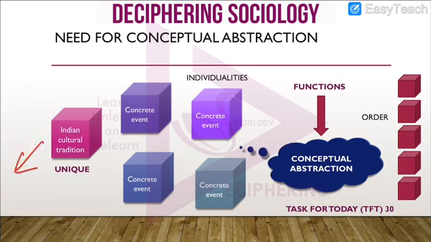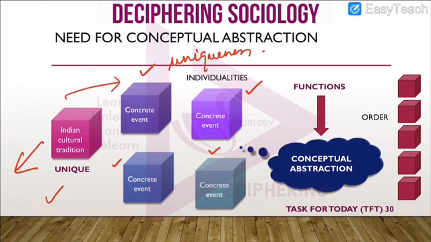This is, let's say, the Indian cultural tradition. In Indology, this is unique. Similarly, there are other societal structures. Each one is an individual and each one has a certain uniqueness. But Louis Dumont had to compare Indian culture with these.